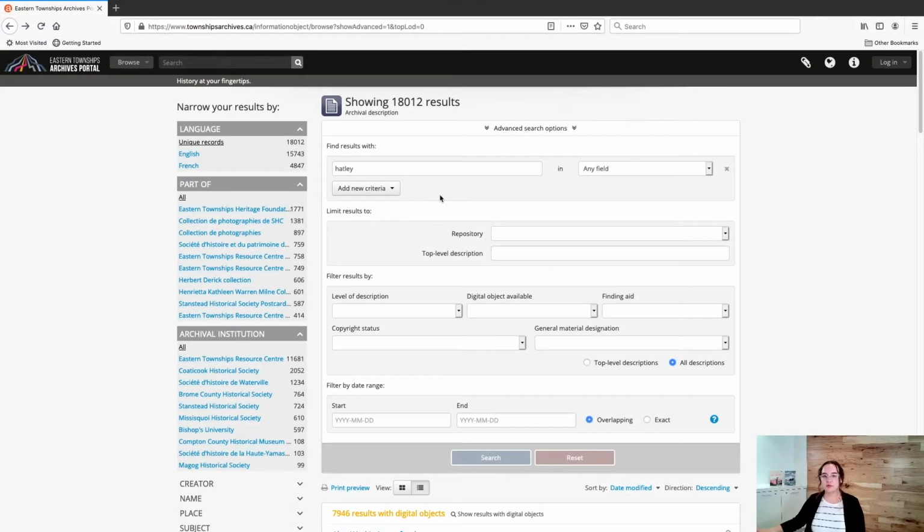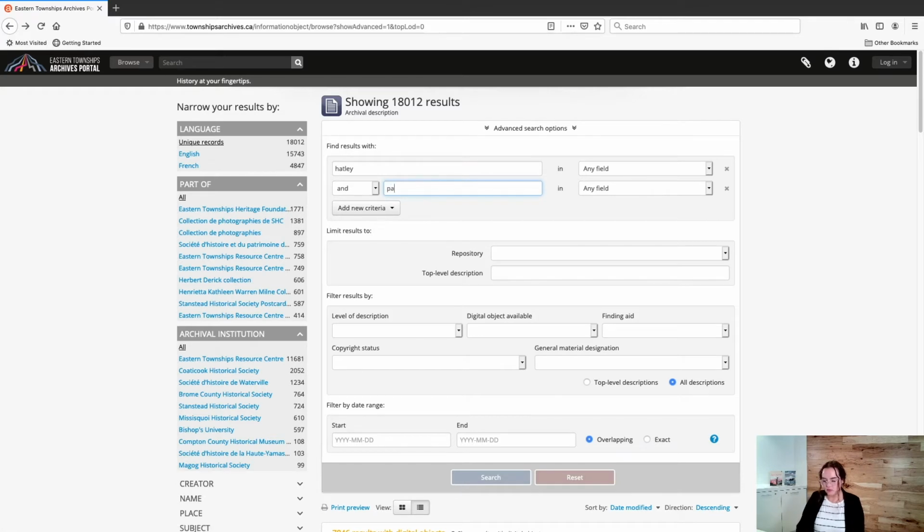The next thing that we can do with advanced searching is use Boolean searching logic. We can do that by clicking the Add New Criteria button just below the advanced search box. So we've already included our first search term, Hatley, and then if we click Add New Criteria, we have the options to select and, or, not. So we can use the term Hatley and, for example, parade. Or we can change this to Hatley not parade or Hatley or parade. This is going to change the search results that you receive.